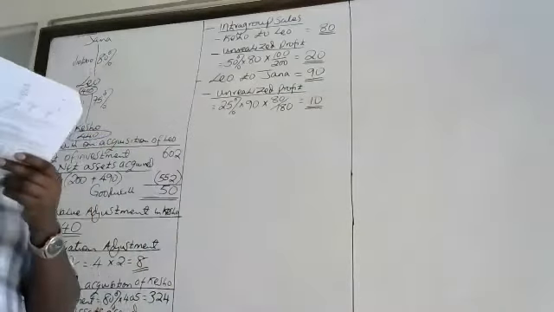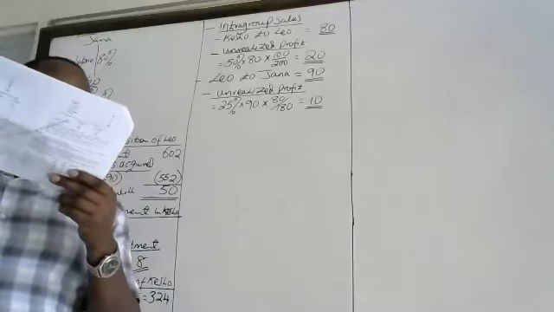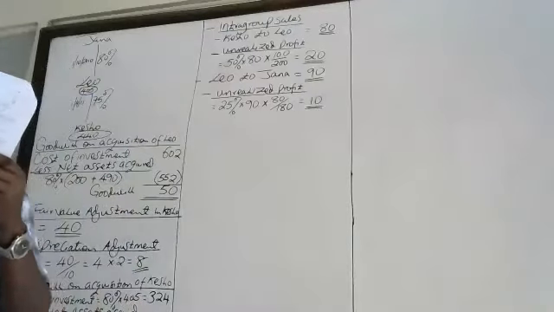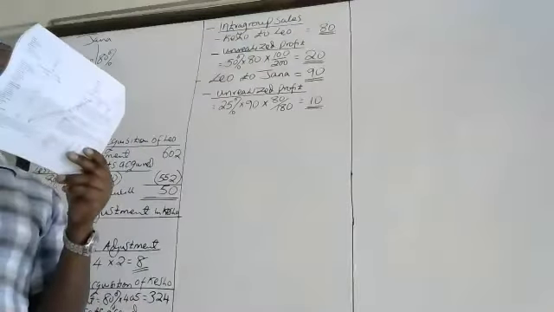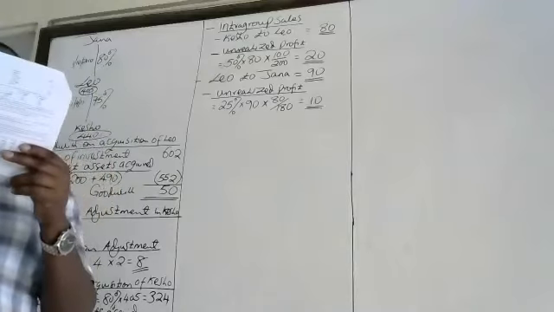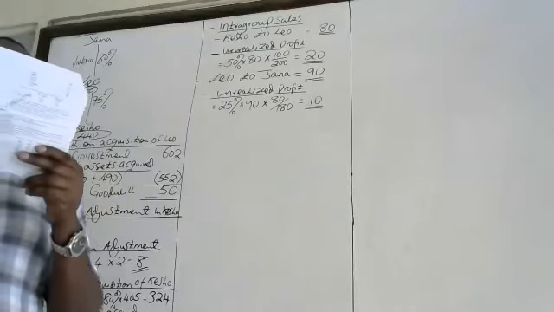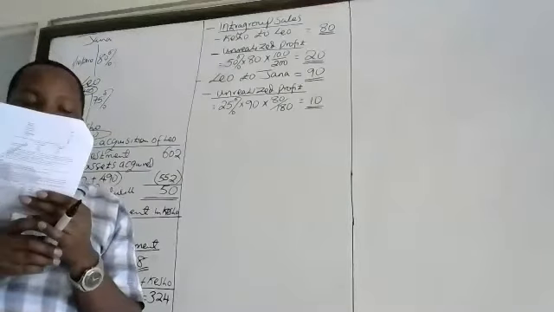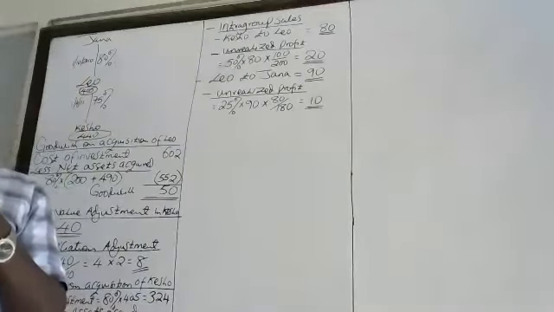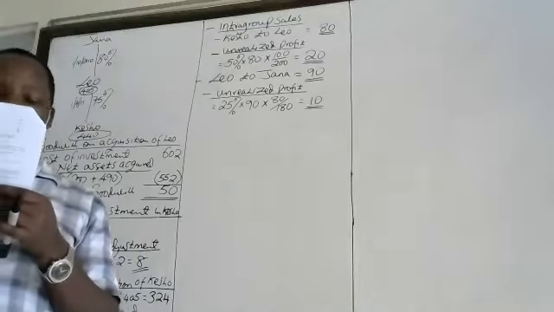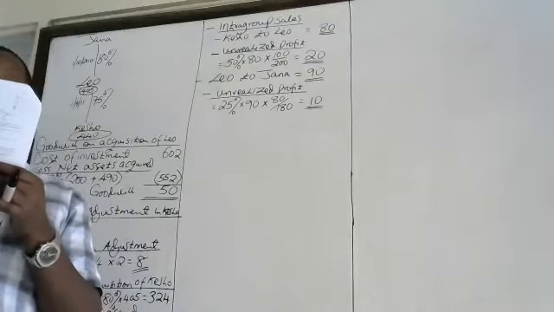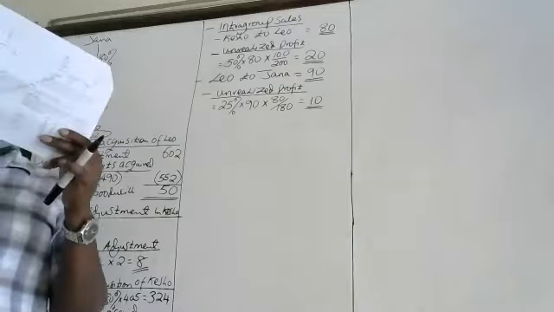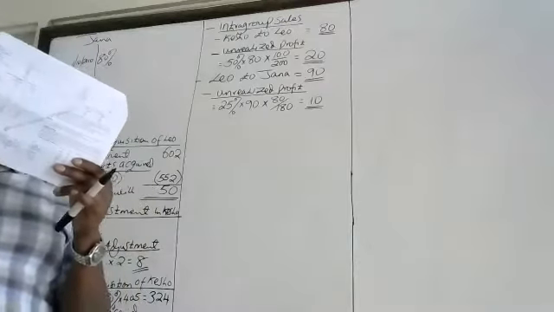Number 5. On 1st April 2012, Jana Limited sold sewing machines to Leo Limited for shillings 150 million. Leo Limited included these machines in its non-current assets and charges depreciation at 20% on cost.